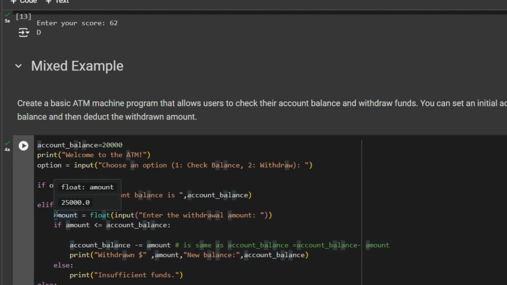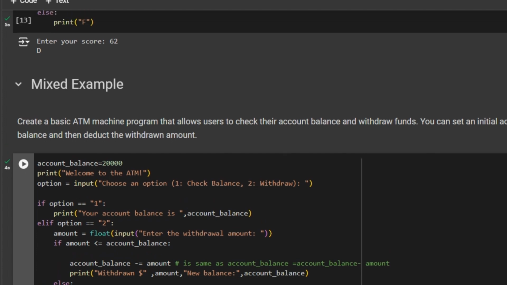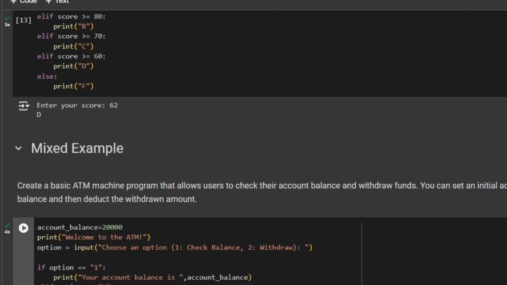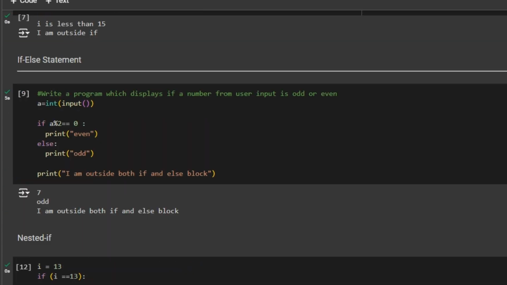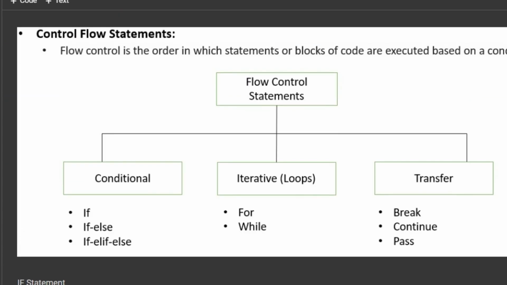So that's all about this video. I hope you got the concept of if else, if-elif-else, and nested if, which is very important to make any decisions while executing a program as per the requirement of the problem statement.